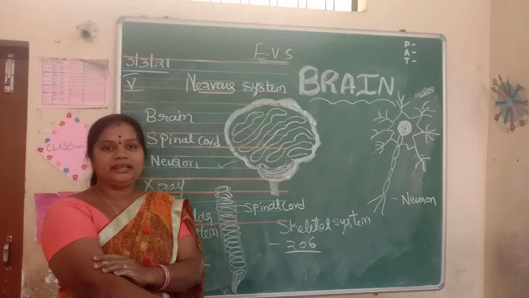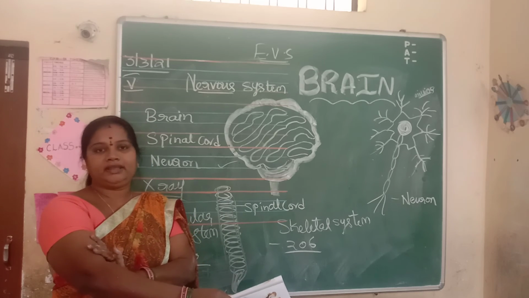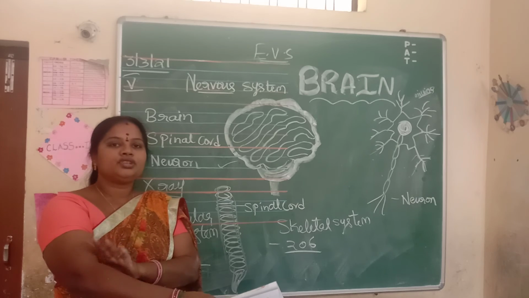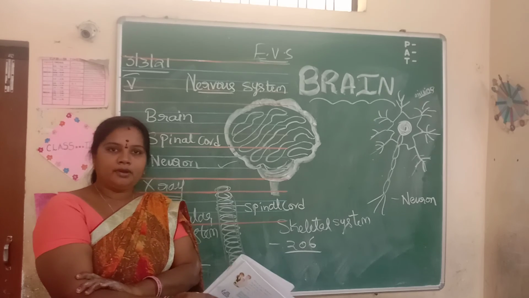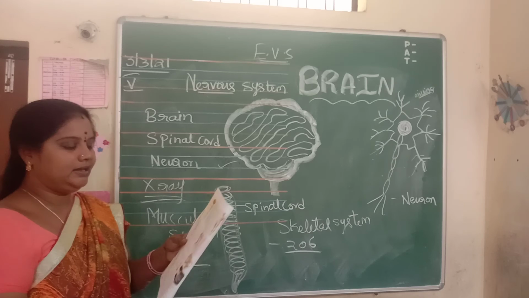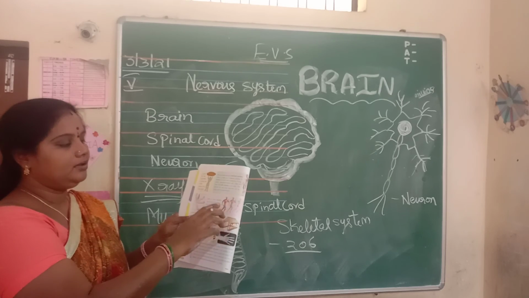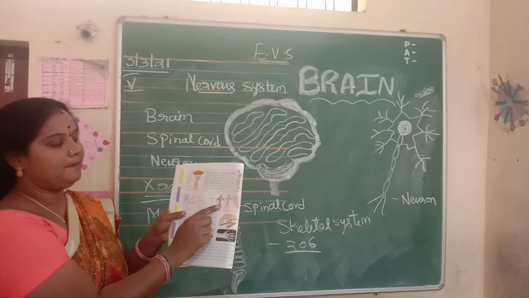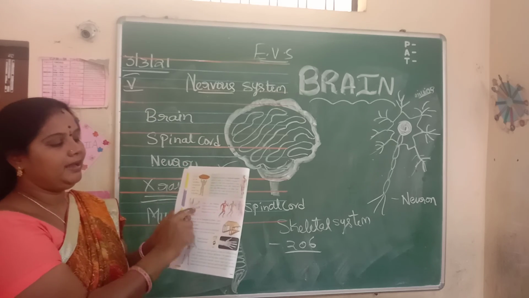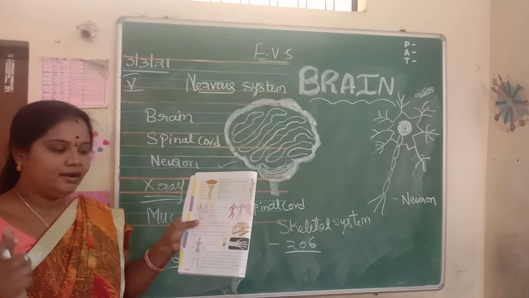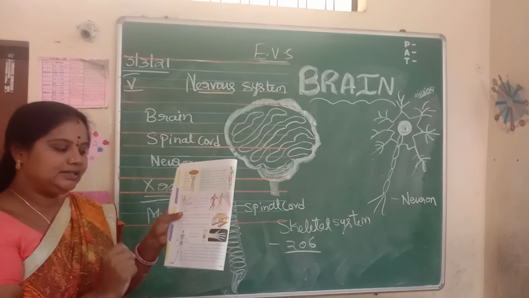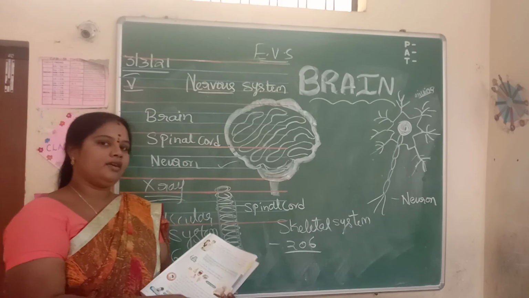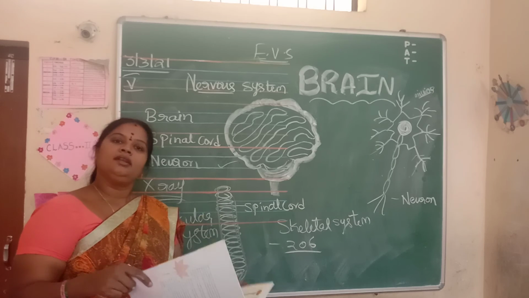Sometimes we say something has happened, we are getting muscle pain. When that happens, we can't do the work properly. So muscles help us in many ways. For running, see, this is the skeletal system, this is the nervous system, this is the muscular system. Together they form a human being. So the muscular system and skeletal system are also important organ systems of our body.